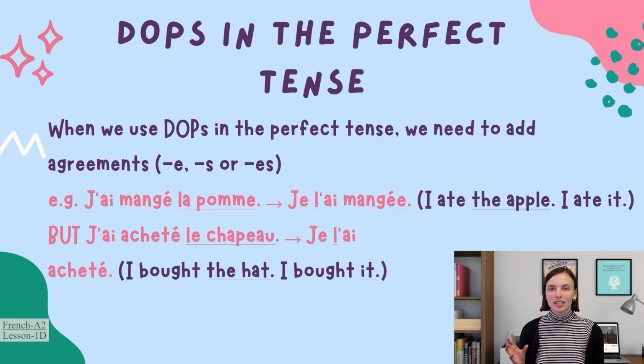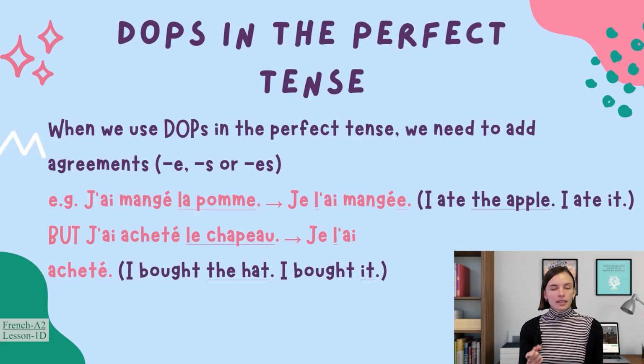This you will recognize from all of our work on agreements in A1 level. Basically, this is how you agree whether it's a noun, an adjective, or a verb. You have E for feminine, S for masculine plural, ES for feminine plural in every part of the French language.